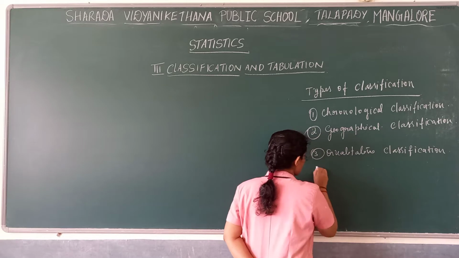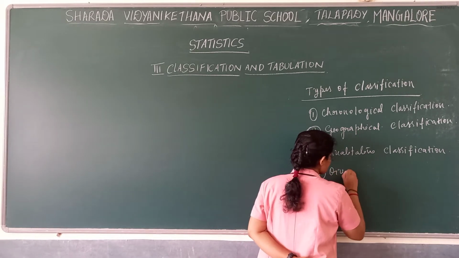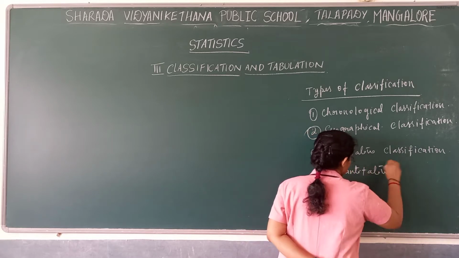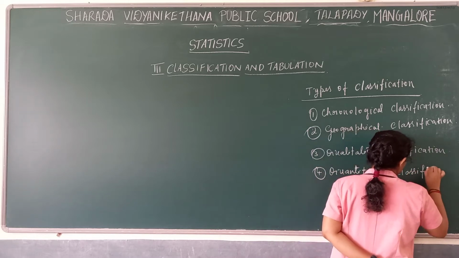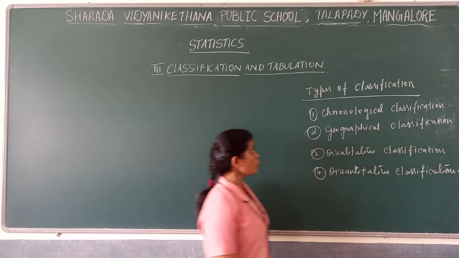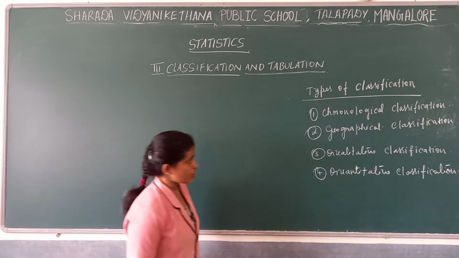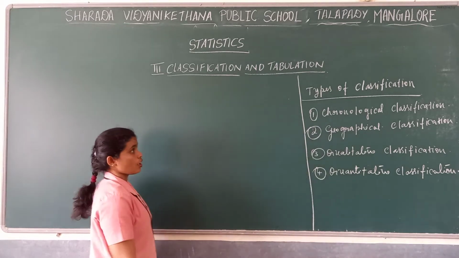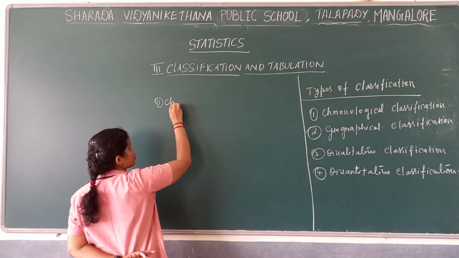And the last one, quantitative classification. So here there are four kinds of classification. Now we'll see one by one what these classifications are. We'll take the first one, chronological classification.